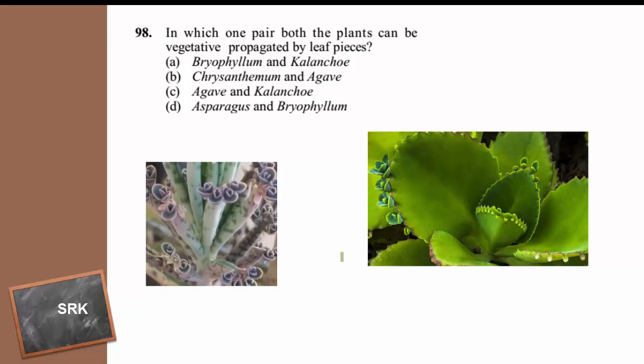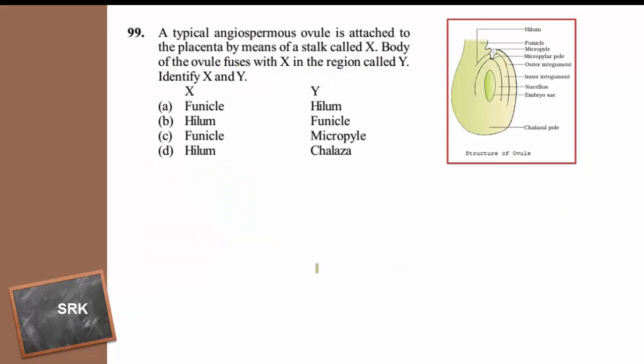So one name is familiar to you because you have studied it in vegetative propagation, and this is the image of Bryophyllum, where the new plantlets originate from the margin of leaf, and this represents Kalanchoe, and the option is option A. Bryophyllum and Kalanchoe are the two plants where the new plants can be vegetatively propagated by the leaf. Then moving to the next question.